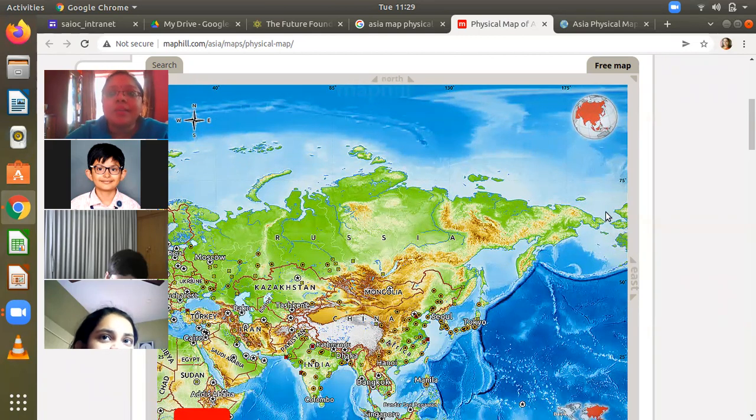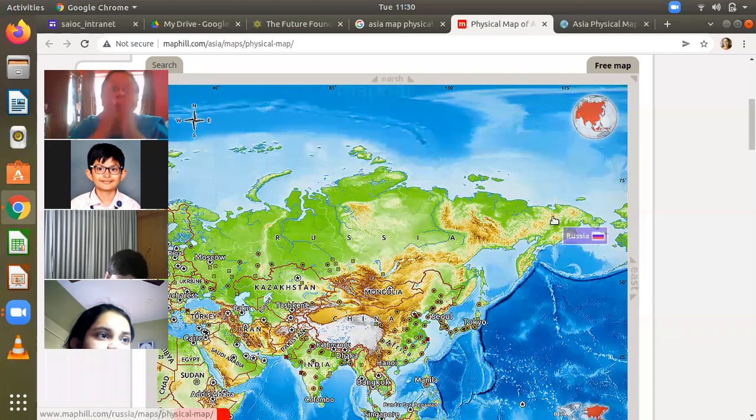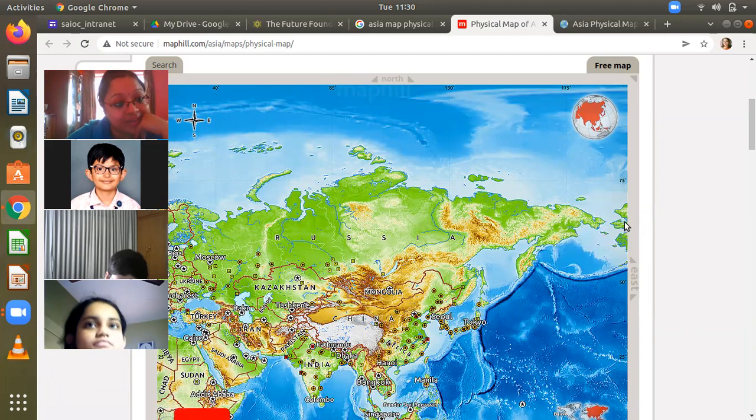A strait is a narrow water body connecting two bigger water bodies, in this case the Pacific and the Arctic, and separating two big land masses, here Asia and North America. This is Alaska of North America.